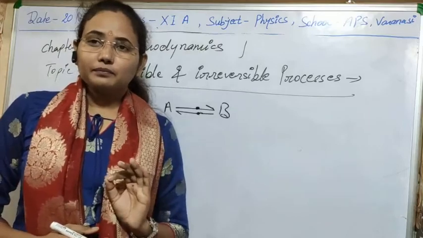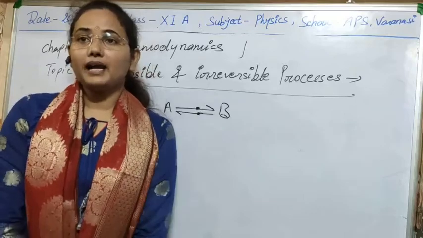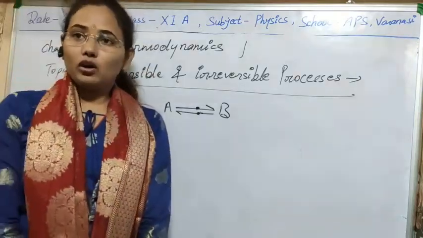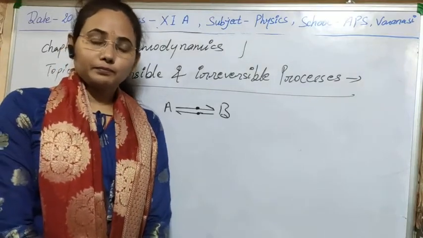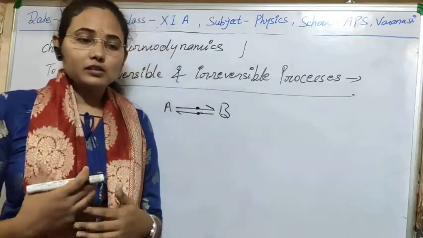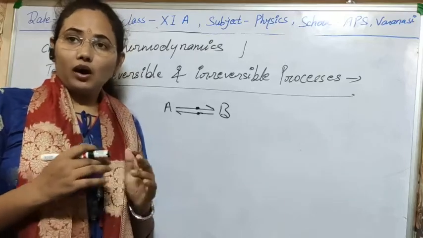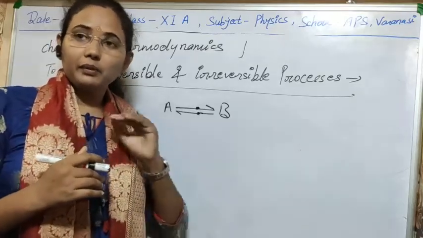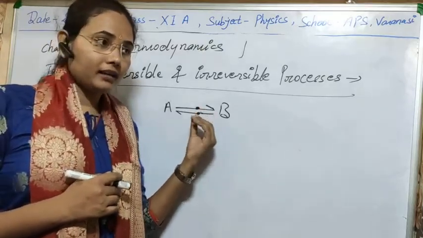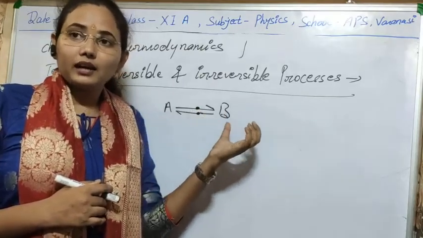Second, there should be mechanical equilibrium. So what does mechanical equilibrium mean? It means that no energy should be lost here due to viscosity, friction, or inelasticity. Due to all such types of processes, no energy should be lost. All the system must be in mechanical equilibrium, means they will retain their energy and other forms.